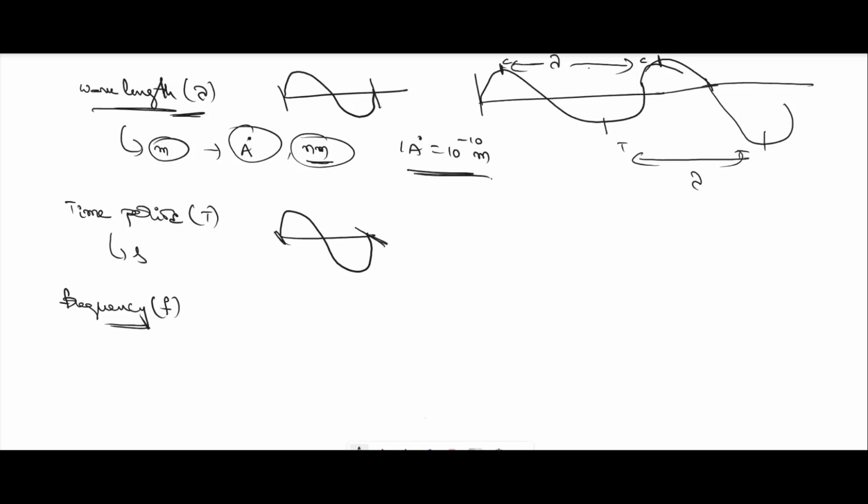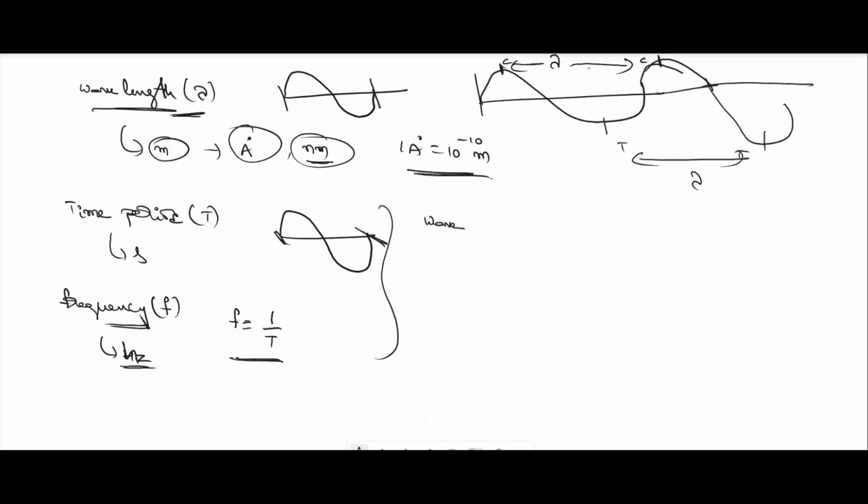Frequency is represented with f, and it is the number of vibrations or oscillations in 1 second. The relation between frequency and time period is f equals 1 by T. The unit for frequency is hertz.